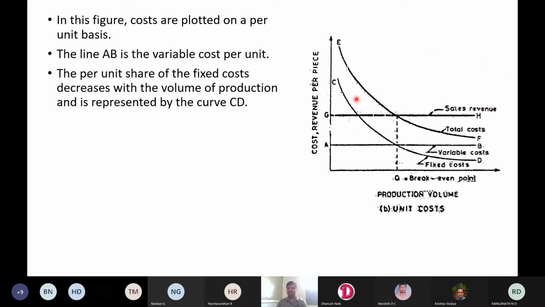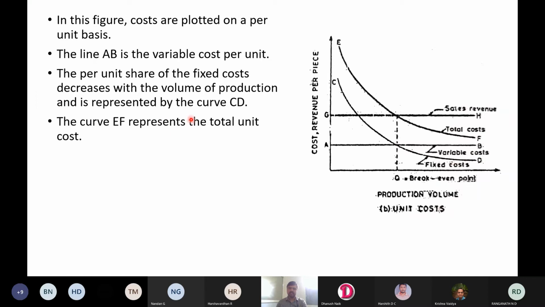If you distribute 1 lakh among 100, each will take 1000. But if you distribute the same 1 lakh among 1000 units, then for each it will be 100. If you distribute among 10,000, it is going to get reduced further. That's why fixed cost will decrease like this.